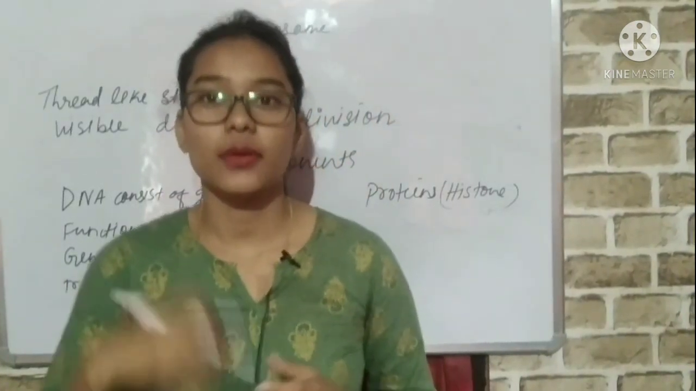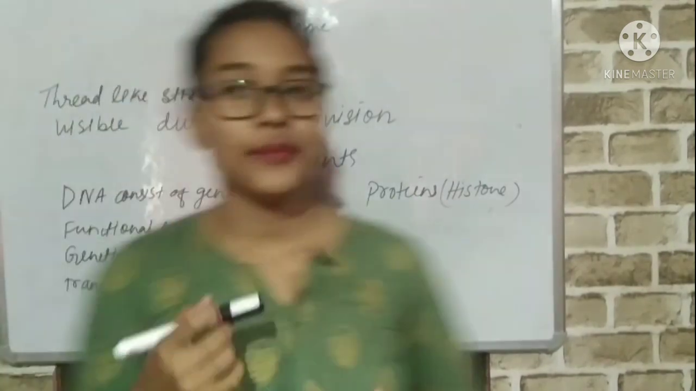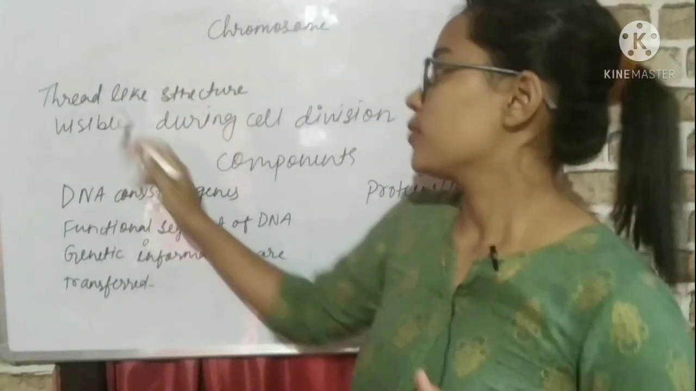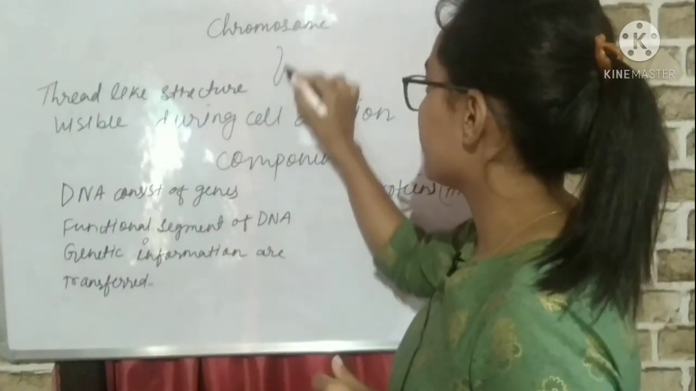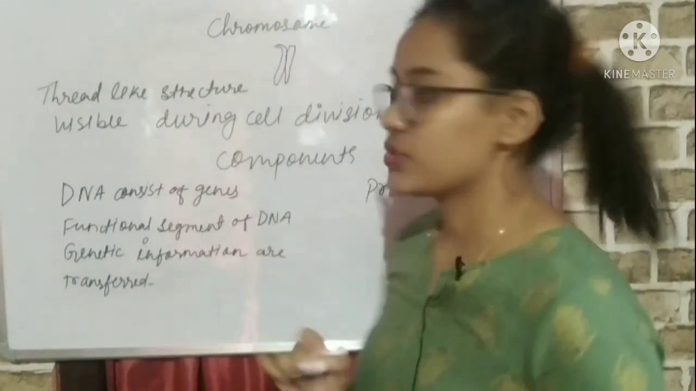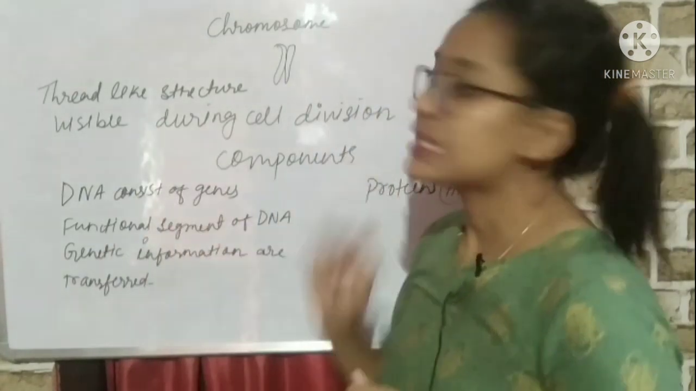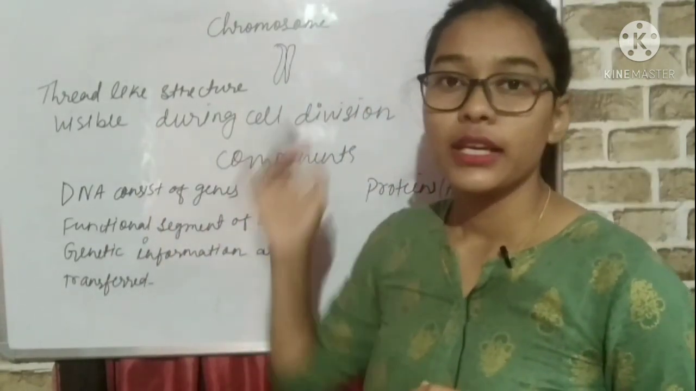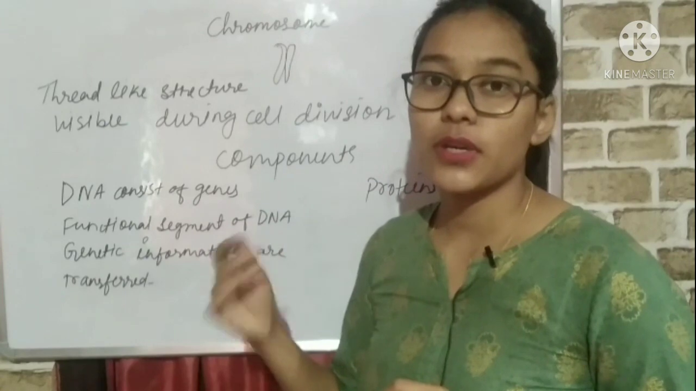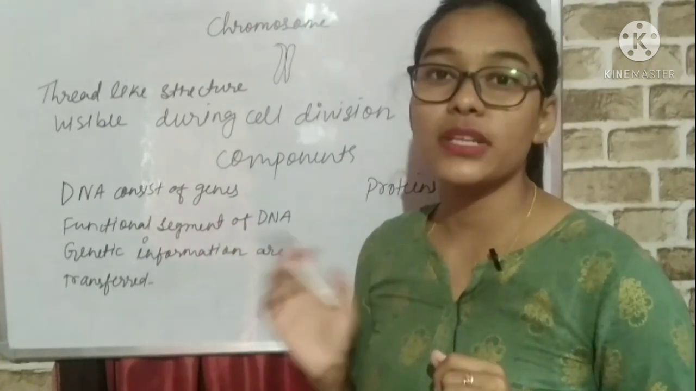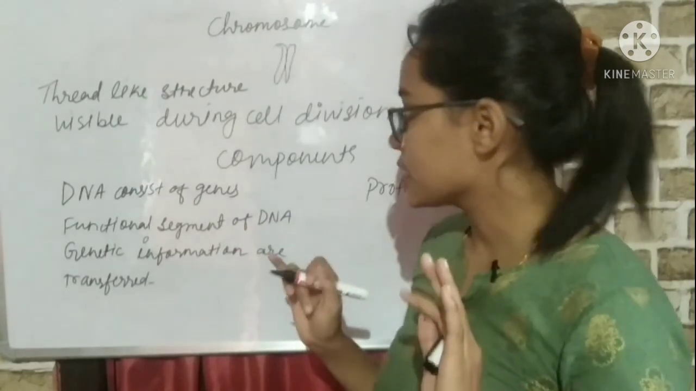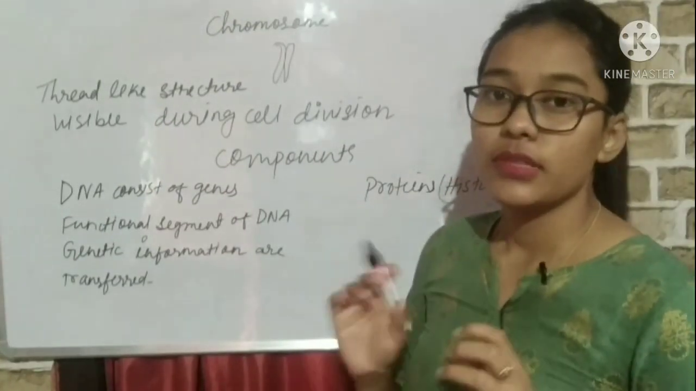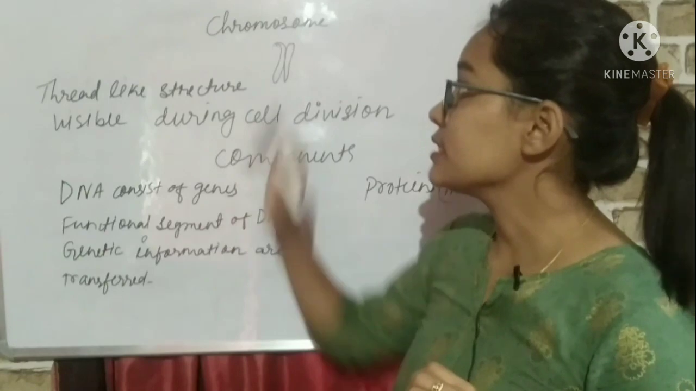Now let us discuss chromosomes. Chromosomes are thread-like structures, as already shown in the diagram. They are visible only during cell division, because the entangled structure called chromatin material organizes itself to form chromosomes during cell division. Is that not so?